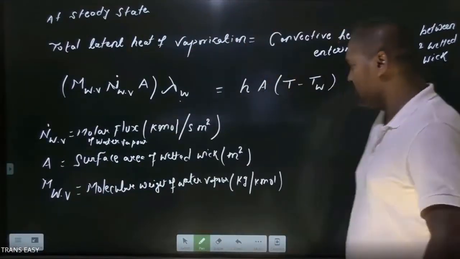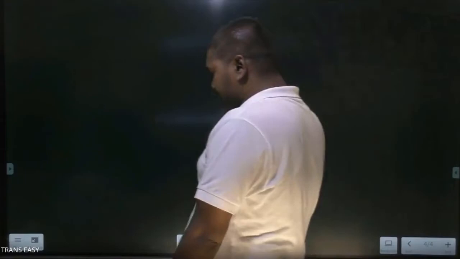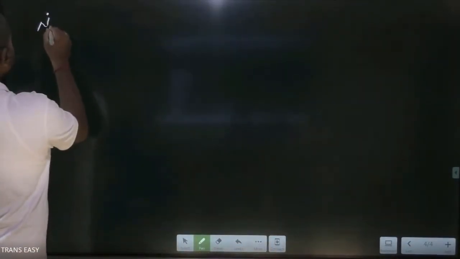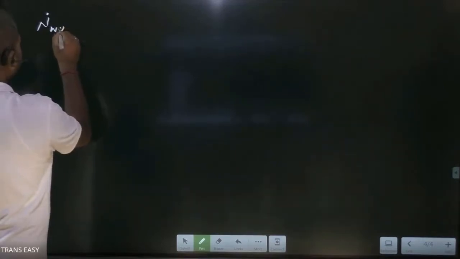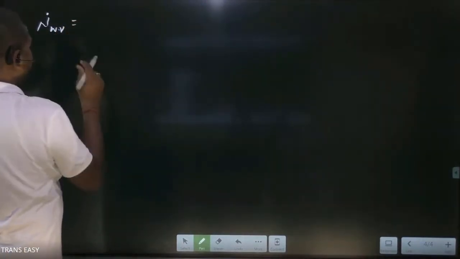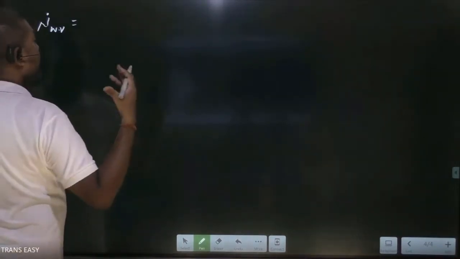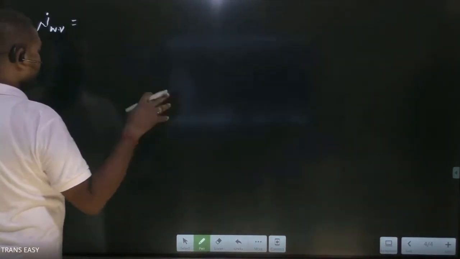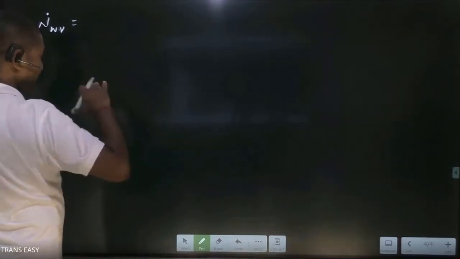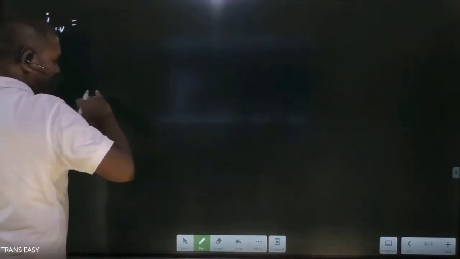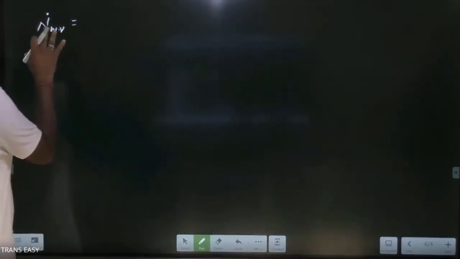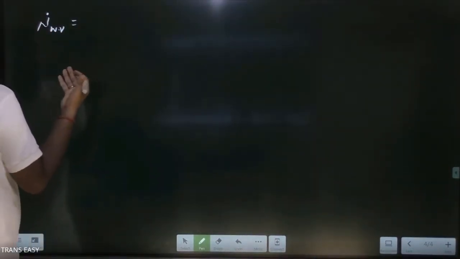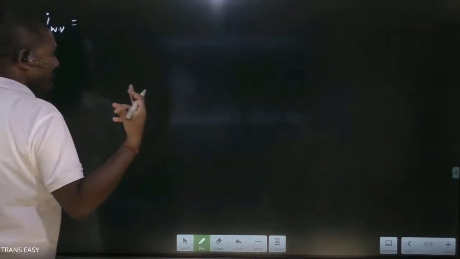Okay, now we try to find the molar flux of water vapor. Friends, here we are getting mass transfer by convection mode. Here bulk fluid movement is involved because air is flowing over the wetted wick, flowing over the surface of the wick. So here mass transfer is also taking place due to the convection mode of mass transfer.